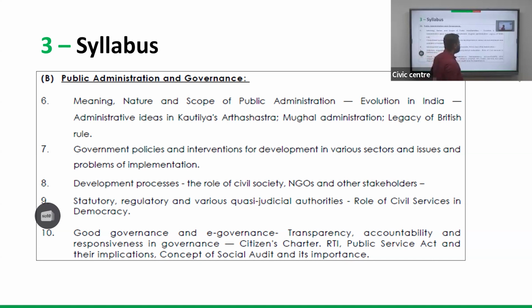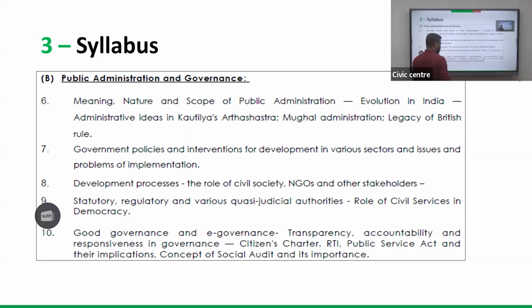So these are the schemes. I'm just telling at the surface level only. In classes, it will be dealt with in detail. So now, next is coming to the role of non-government stakeholders. That is the third area.